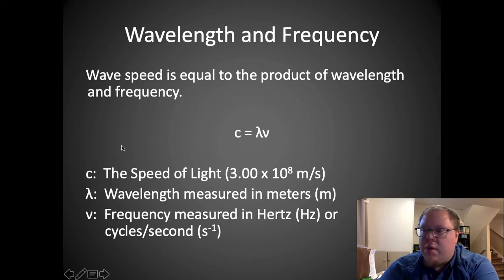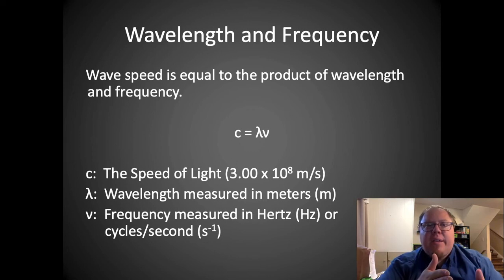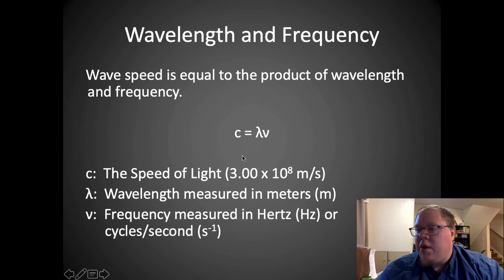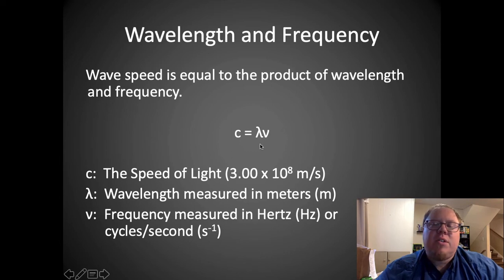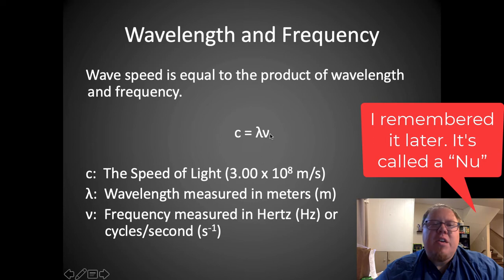Frequency. Frequency is a unit called hertz. What a hertz is, how many I have in a second. Okay, so a hertz is essentially per second. That's what hertz are. This many per second. It's a count per second. Okay, the symbol for frequency, for some reason it's not F, it is ν. It's actually the Greek version of V, which I can't remember the name of, but it is a V essentially.